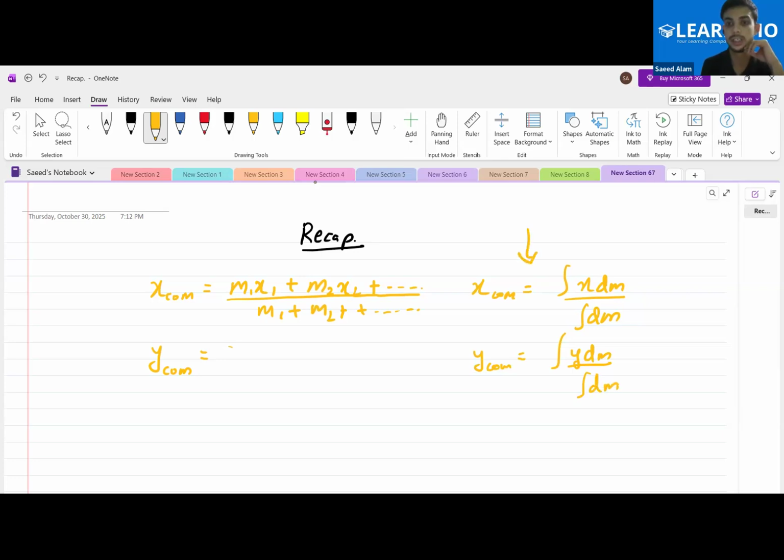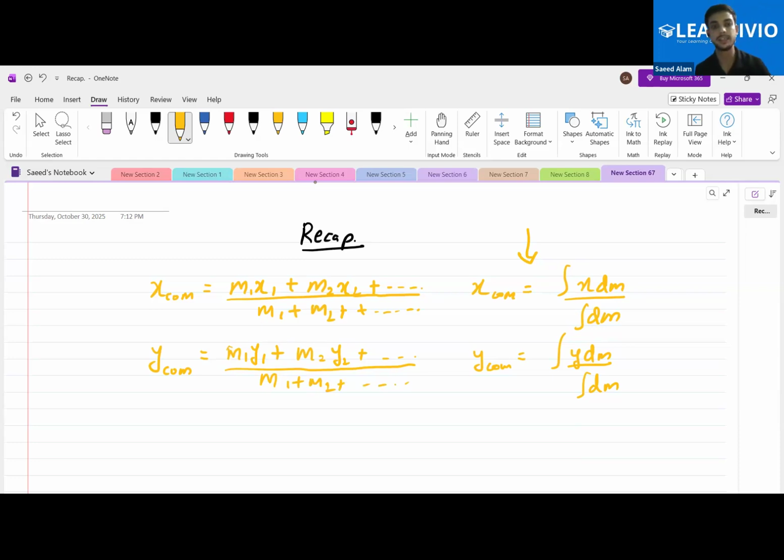These formulas are for the continuous distribution of mass, and for point masses it will be m1y1 plus m2y2 and so on, whole divided by m1 plus m2 plus so on. So these are the formulas that you must remember.